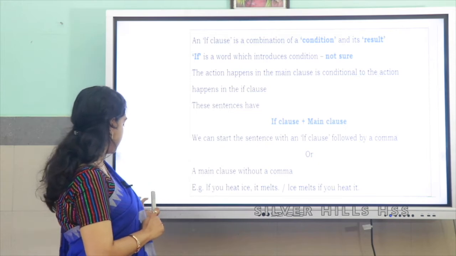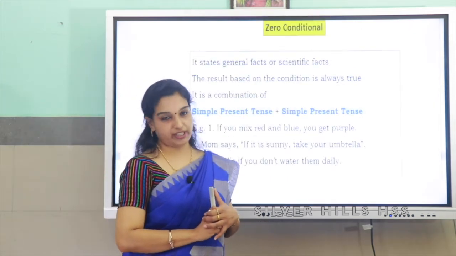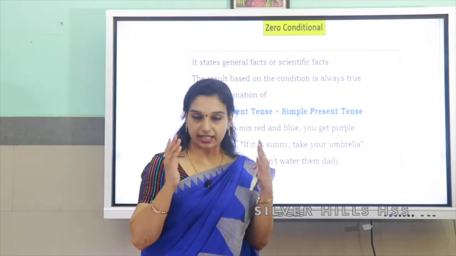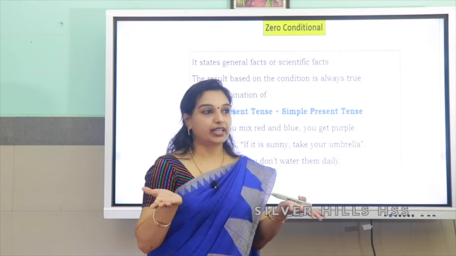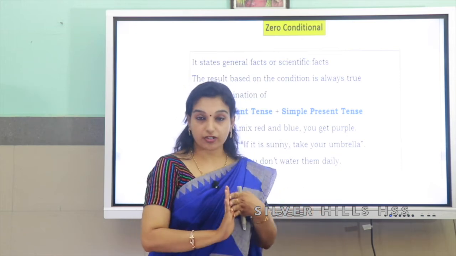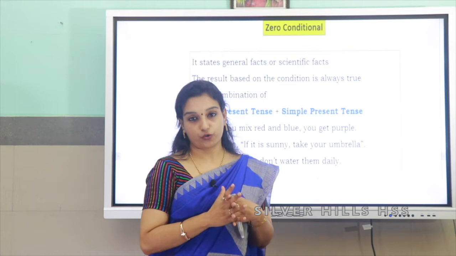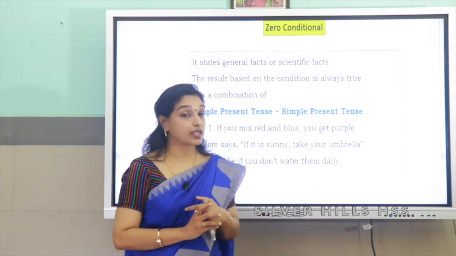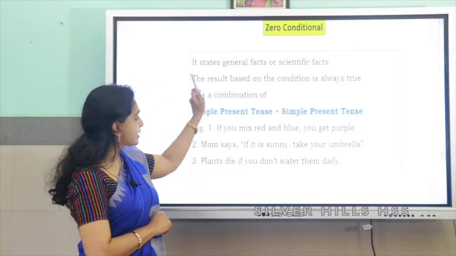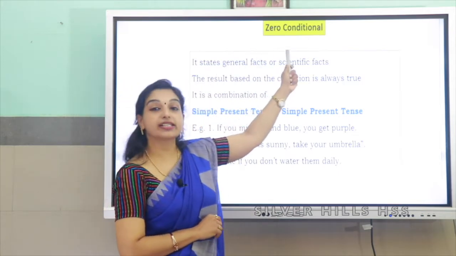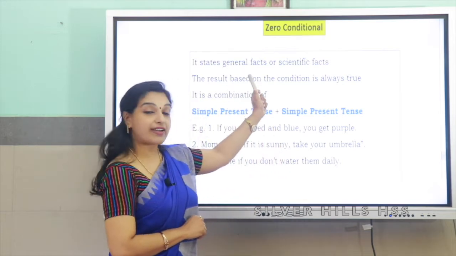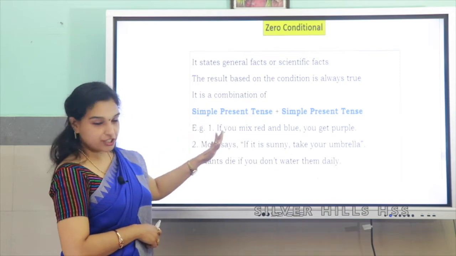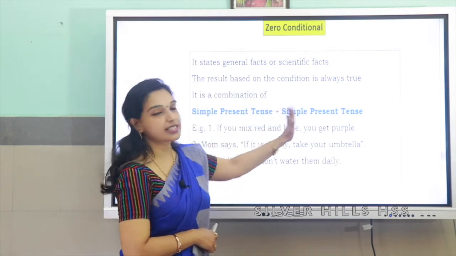The first one is zero conditional. Zero conditional is a sentence that tells us about a thing that you cannot change. It can be a general truth, it can be a scientific truth. So, that is what a zero conditional always says. It states general facts or scientific facts. And the combination of it is simple present and simple present.